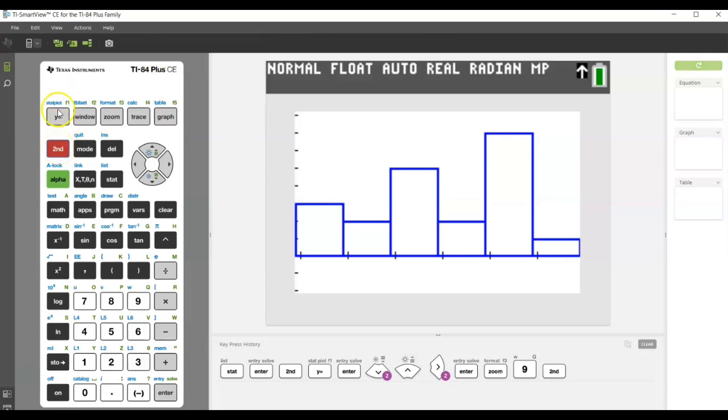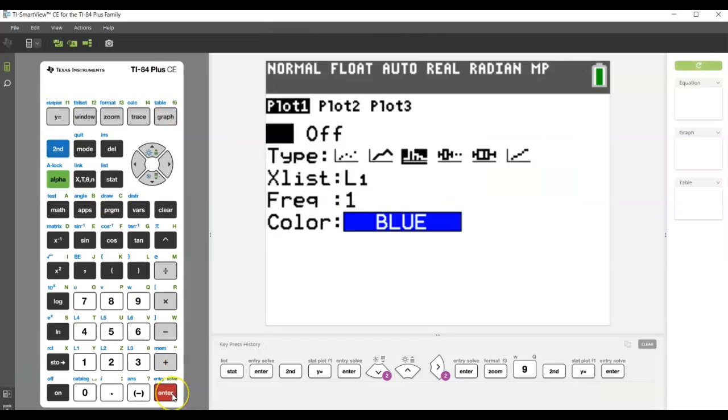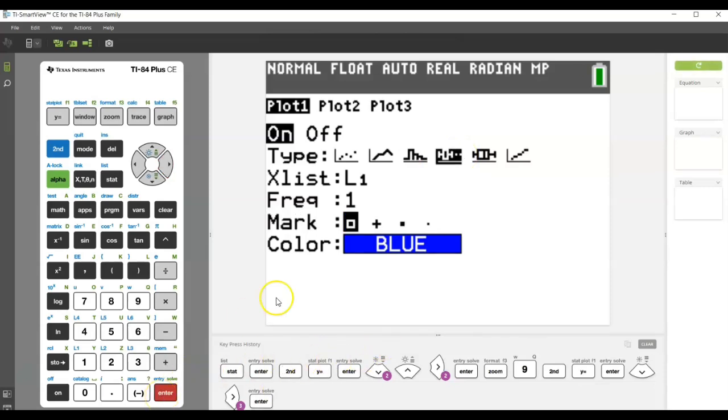So let's go back to second and y equals, go back into our stat plot 1, down to type, and this time we're going to look at the box plot with outliers. And again, the 2 little dots here indicate that if you're looking for outliers, the calculator will call them out in the visual. So we'll press enter. And again, notice that things do change a little bit. You get an extra option called mark. And this is just how you want outliers to appear on your screen if they exist. I choose to work with the square ones just because it's a little bit more pronounced on that pixelated screen.